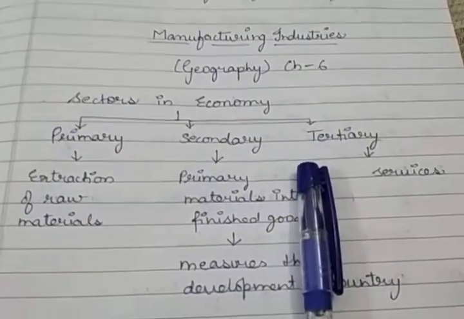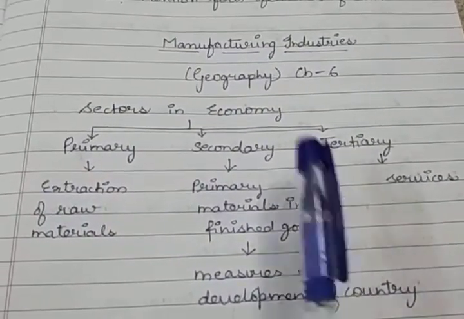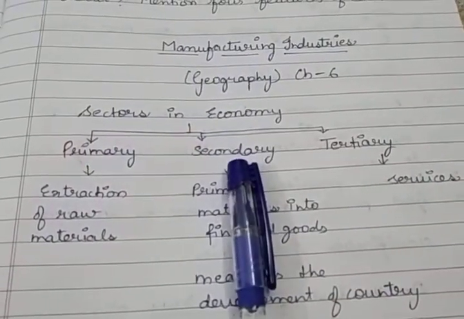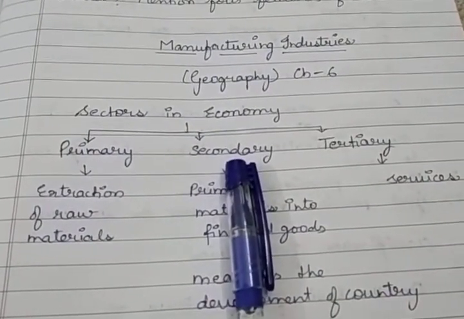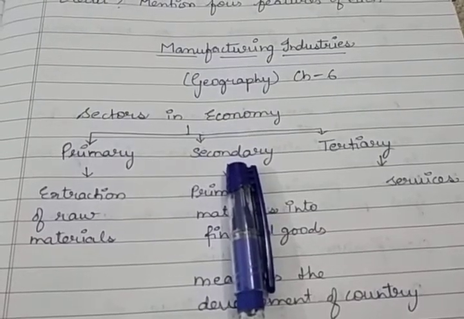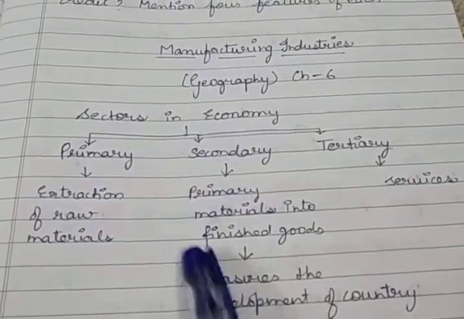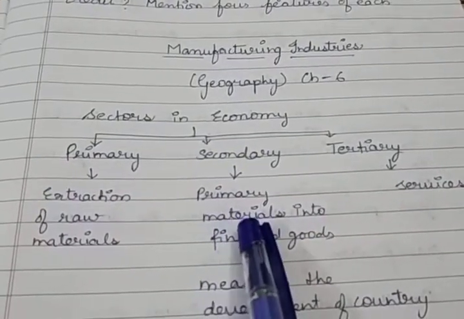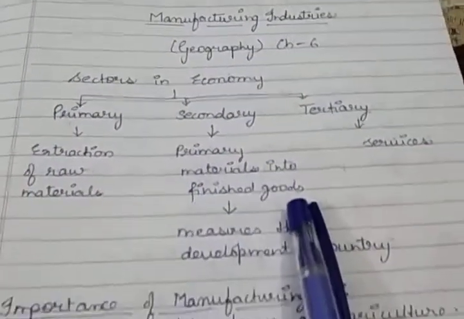Now, in this chapter we are going to discuss the secondary sector and the manufacturing sector, because the secondary sector is classified into two parts. First manufacturing and second one is construction. So here in this chapter we will focus on manufacturing. That means the secondary sector converts the primary materials into finished goods.